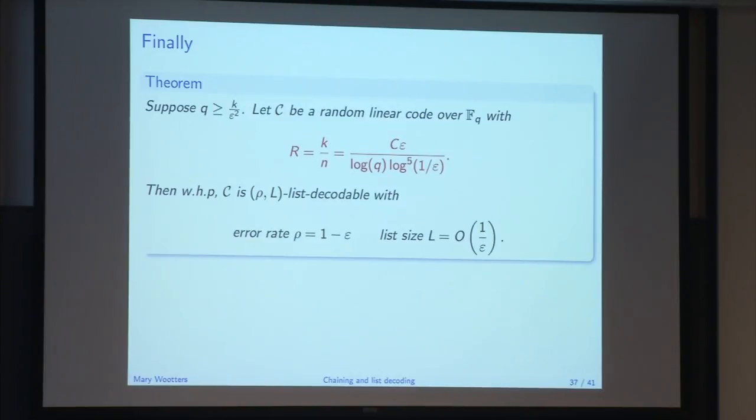So this result will work for Reed-Solomon codes as well. This random linear code is basically looking at linear functions, but if you look at high-degree univariate polynomials and pick random evaluation points, this result holds there as well.